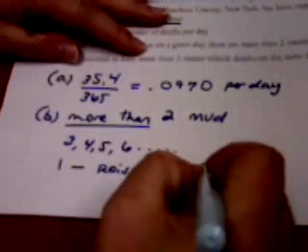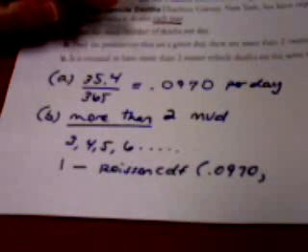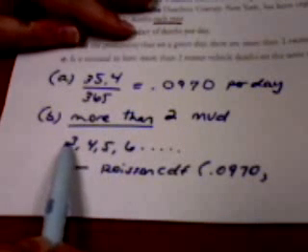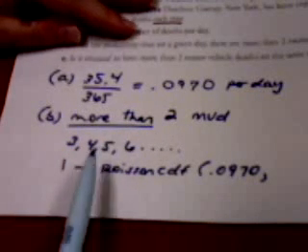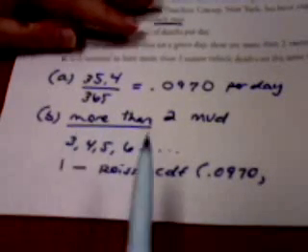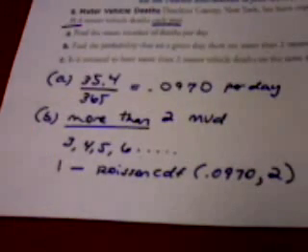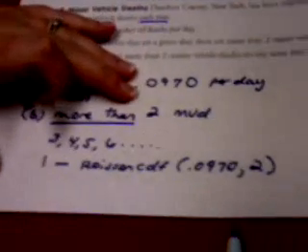So in this case, my mean per day was 0.0970. And I am looking for the number that's going to separate the upper group from the lower group. Remember, this is my upper group. So 3 starts my upper group. Go 1 less than that to stop your lower group. So I'm going to stop at 2. When you type this in the calculator, again, you get scientific notation.